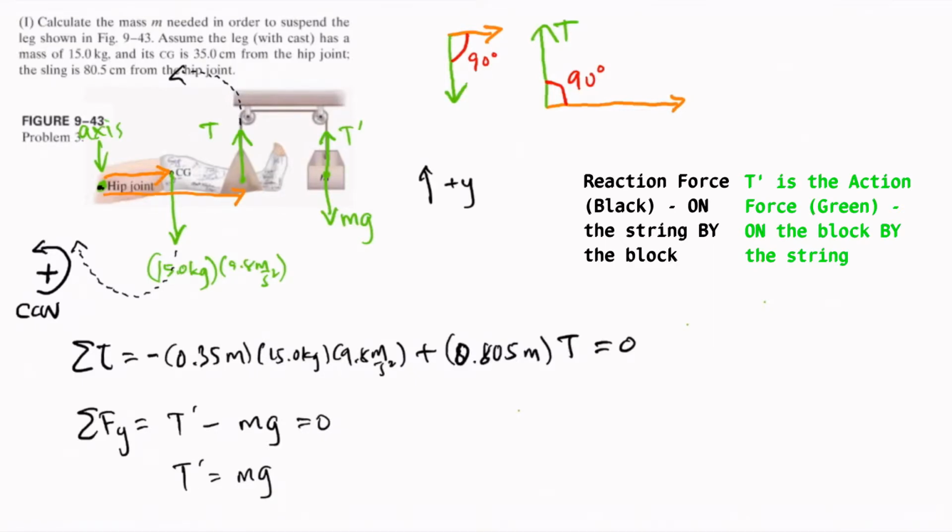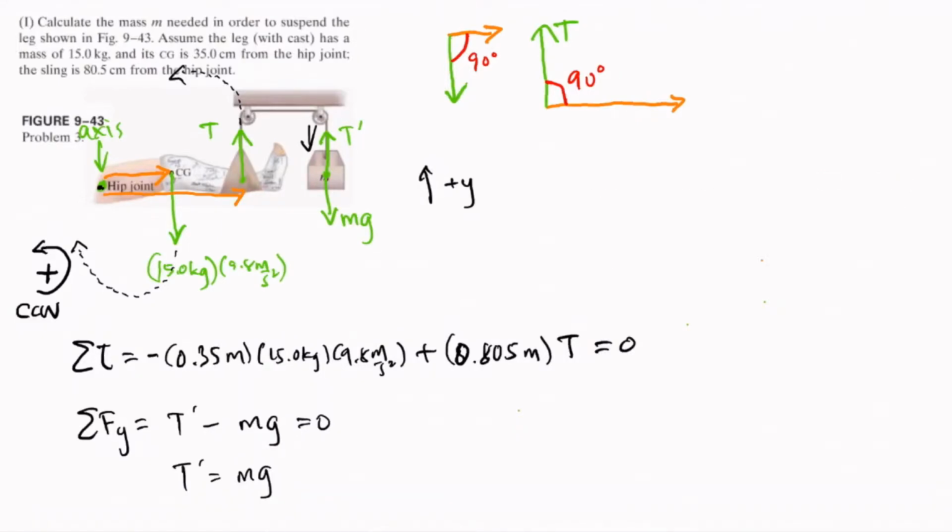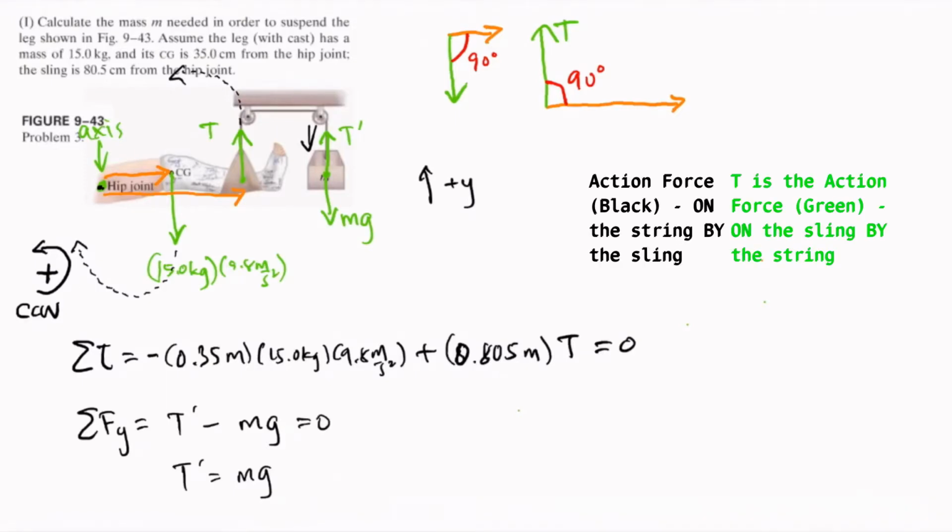According to Newton's third law of motion, there is also an equal and opposite force exerted on the string by the block, which is in this direction. In the same way, the string exerts a force of equal magnitude but opposite in direction to the sling. According to Newton's third law, the reaction force is also in this direction.